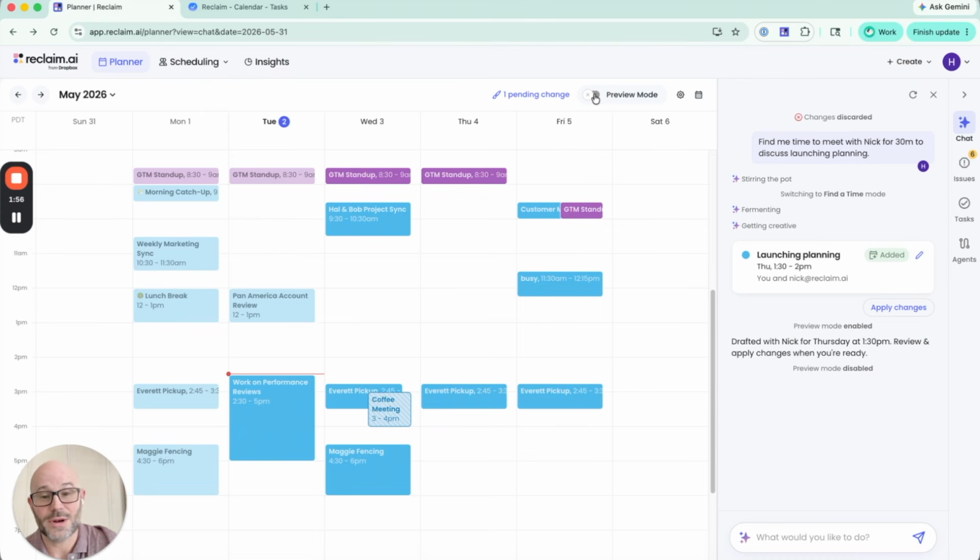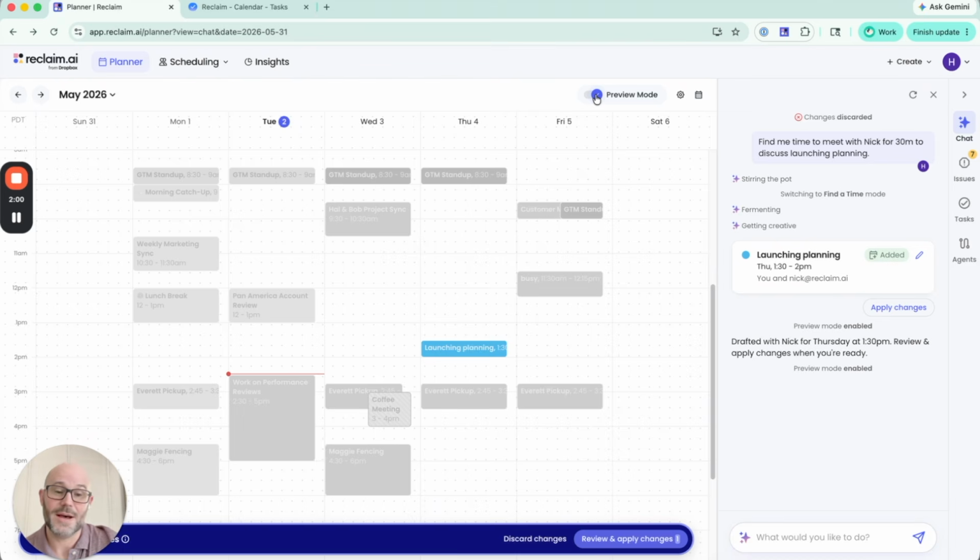And so as you can see here, when I turn preview mode off, we're highlighting that there is a pending change, but that additional changes could apply, or I could go ahead and discard them. I'm going to switch over now to show you some of the full automation, because this is automation done with a human review, and we're going to look again at that in more complex scenarios.